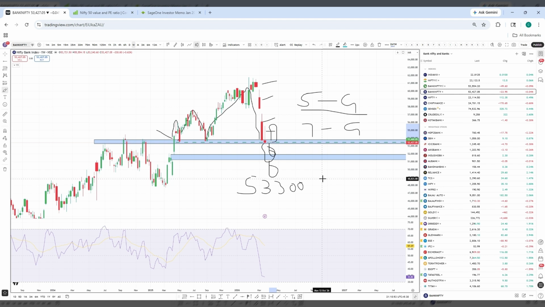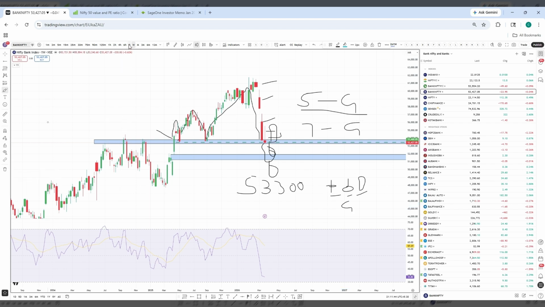But as per the price we have corrected, but as per the time, still we have 1 week of bearish time in the market. So we might go little sideways and we might see little volatility next week. And after next week there will be a one directional move either in Nifty or Bank Nifty. Next week we will be seeing sideways to volatile, and by end of the week we will try to close in green only. Either it can be a doji candle, or a wick upside and body downside, or a bullish engulfing candle as well. Any of these formations we are going to see, but we will be seeing this candle in green as per my view. Okay, so this is on weekly time frame.